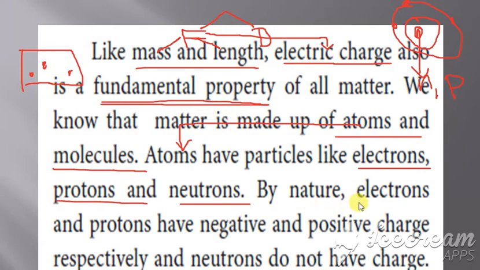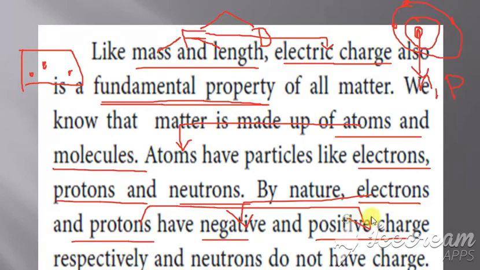The next point is that electrons and protons have negative and positive charge. Electrons have a negative charge. Protons have a positive charge. So the electrons revolving around have a negative charge, the protons inside have a positive charge, and the neutron is what?